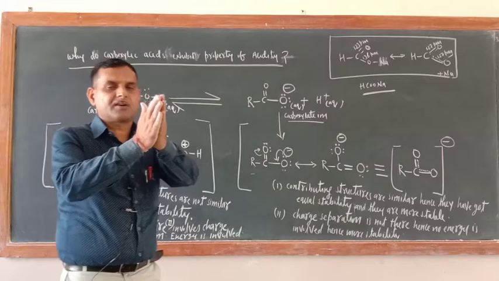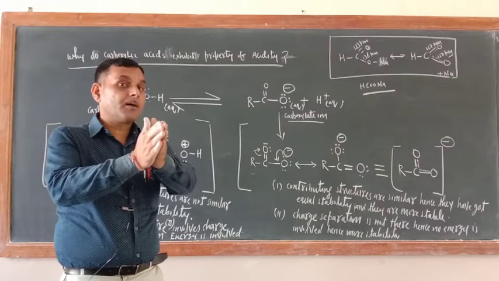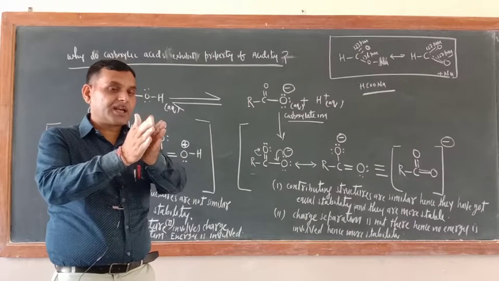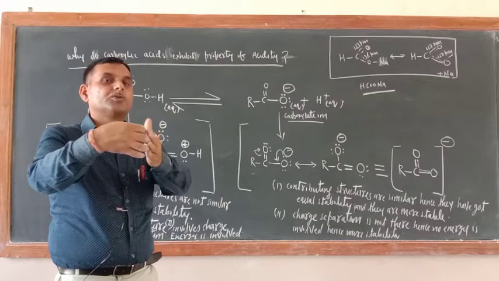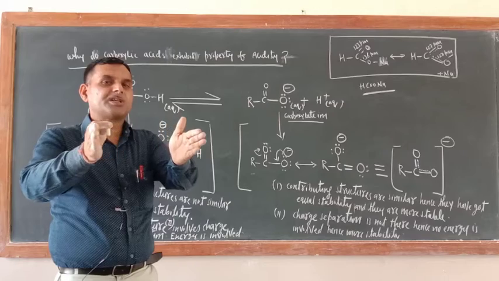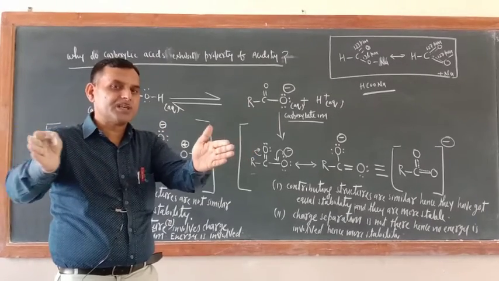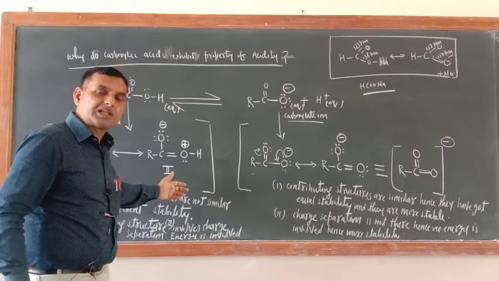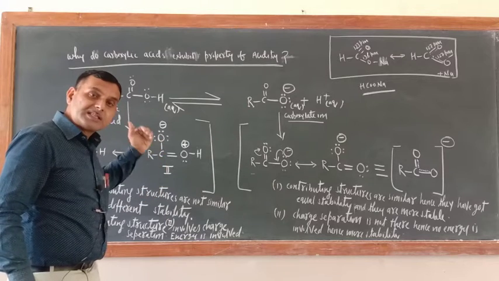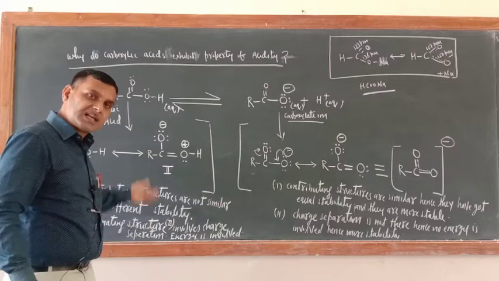Suppose this is my hand. Okay, it is like that right now. Now suppose you have come and you are unfolding my hand. Then you have to supply energy in between my hands. You should put your hand, then they will go apart from each other. So your energy is involved now. Then only my hands are going away from each other. So the same thing is here also. For the creation of positive and negative charge, energy is involved. Since energy is involved, they become more energetic. More energetic means less stable.